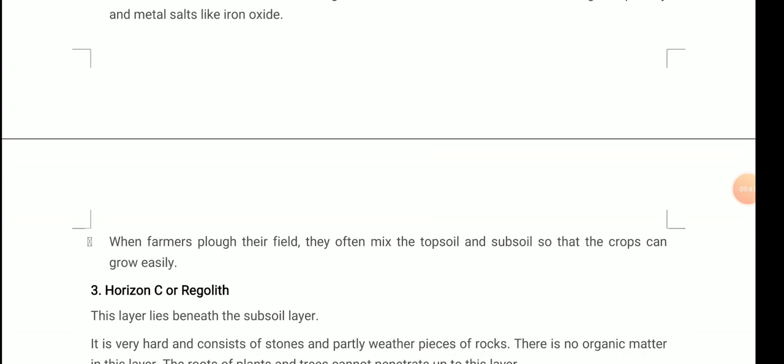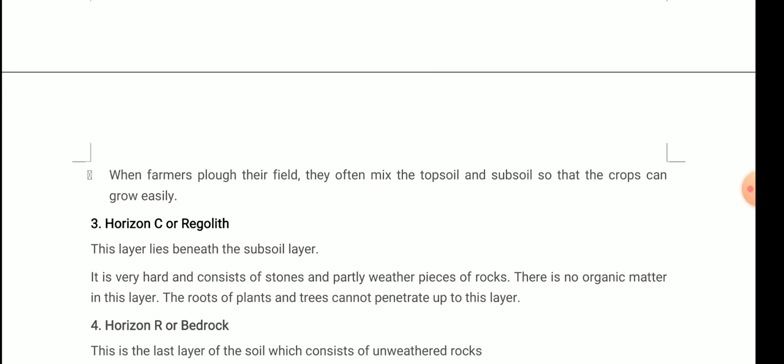One more point in the subsoil: when farmers plough their field, they often mix the topsoil and the subsoil so that the crops can grow easily. When farmers plough the field, they often mix that soil so that crops can grow easily.